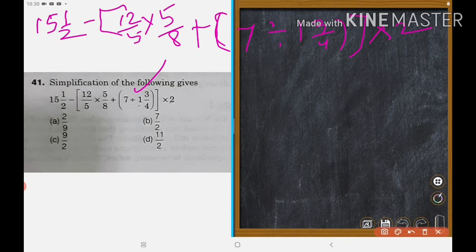So first what shall we do? So by applying BODMAS, we will apply it here.